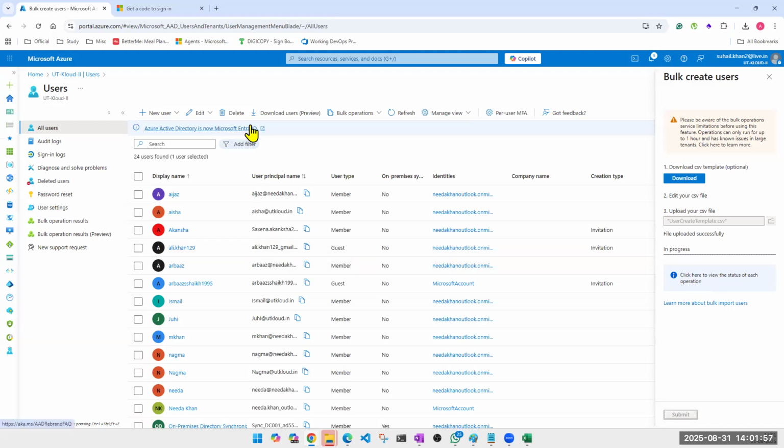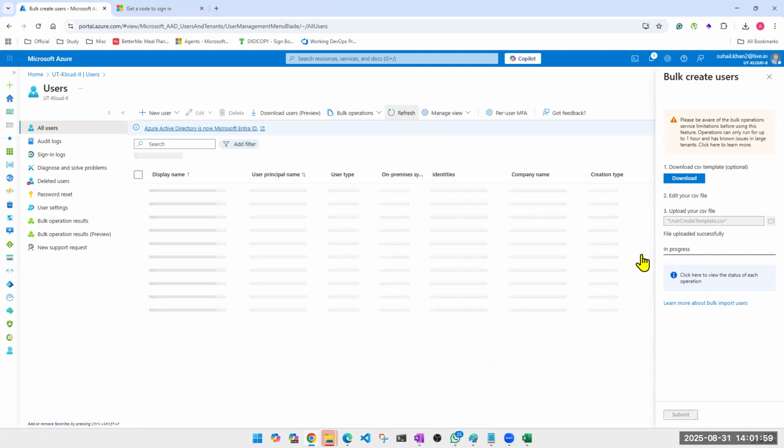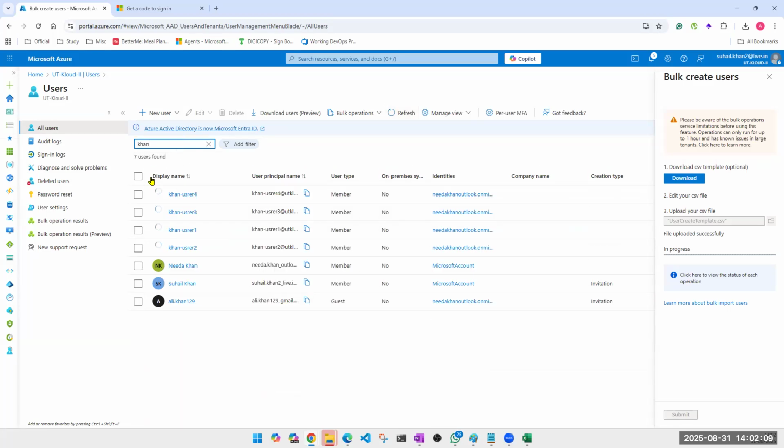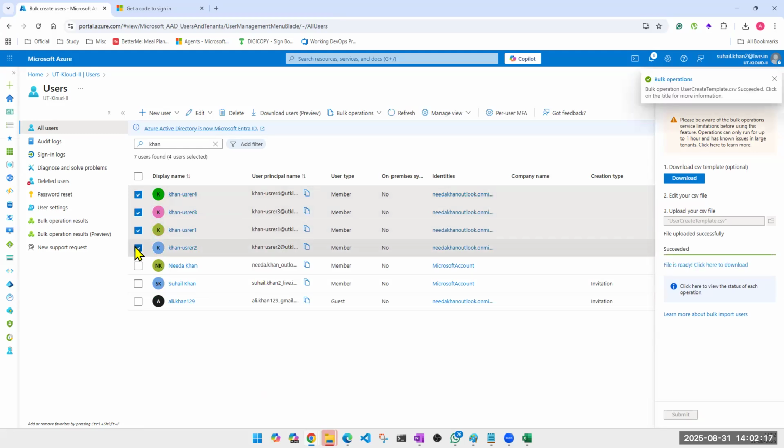If not, your users will appear here. Simple. Look at this, it's still running. It will give us a confirmation, but before that, do you see? I have all my users here. Bulk operation completed, users created successfully. So this is how you create your users.